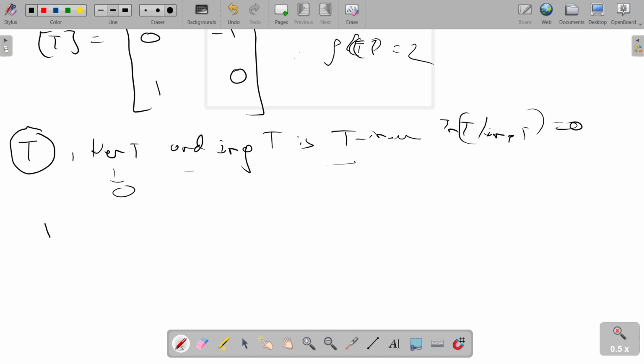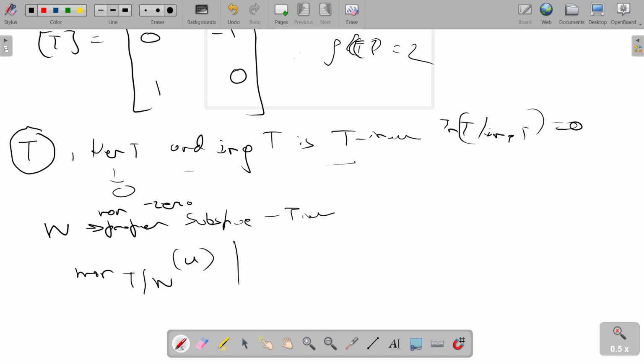Why? Say W is a non-zero proper subspace which is T invariant, then the minimal polynomial of T restricted to W will actually divide min T of x, we know this, right? But this is actually x squared plus 1, and that is not possible.